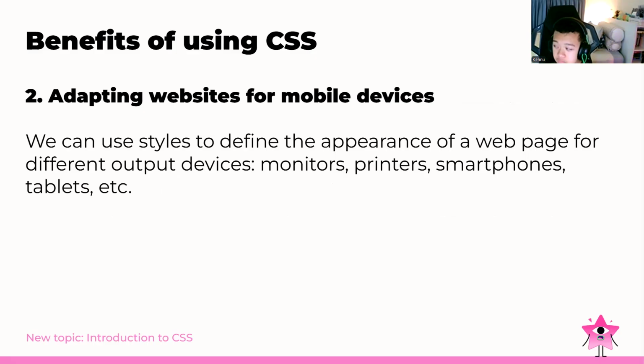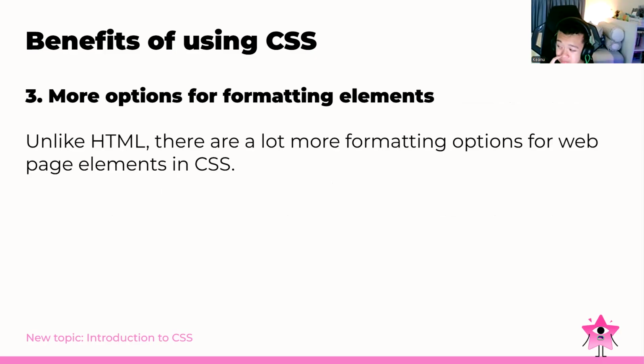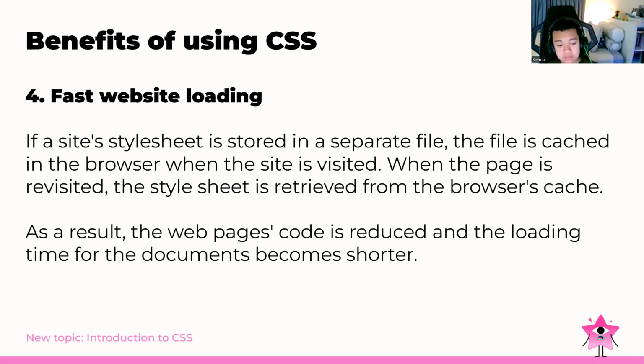So we can make maybe the monitors, the printers, the smartphones, and also tablets, etc. And then number 3, we can use more options for formatting elements. Unlike HTML, there are a lot more formatting options for web page elements in CSS. And then for fast website loading, if a site is stored in the style file,